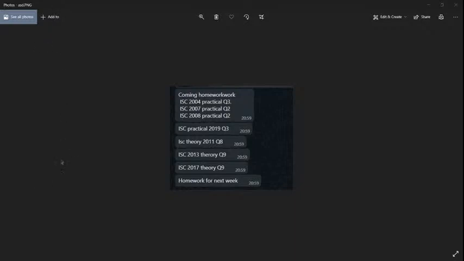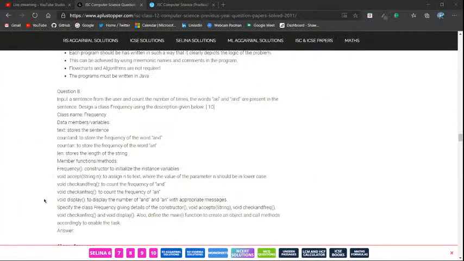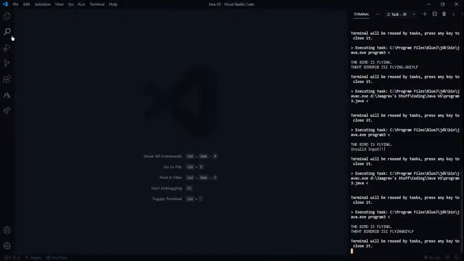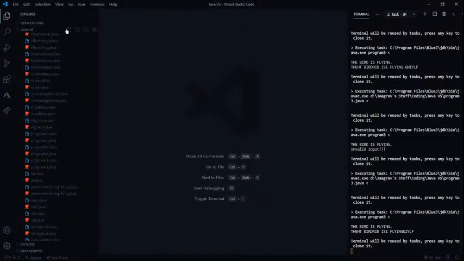Let's go to VS Code. Did you guys see that question? I keep forgetting. This is the question: input a sentence from the user and count the number of times the word "an" is present in the sentence. Now, this would be really easy in JavaScript, but it is also very easy in Java as well. And I can assure you, okay? All right. So as I was saying, we need a class named Frequency firstly. So let's make a class Frequency over here.